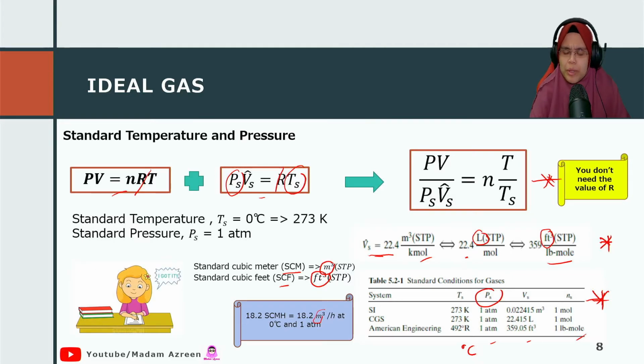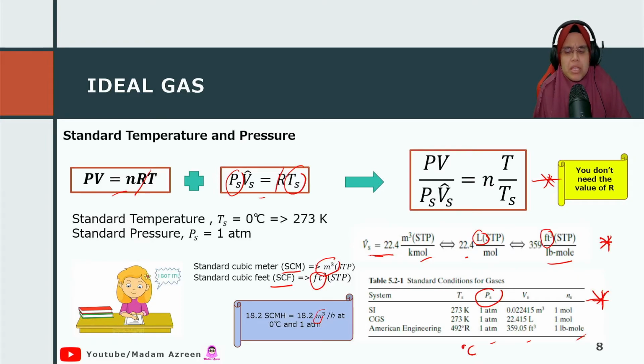It's easier to memorize as compared to the value of R. This is just a notation, a symbol: when you have standard cubic meter, SCM is actually meter cube, and when you have standard cubic feet, it is actually feet cube. Don't get confused and don't bother so much about this.